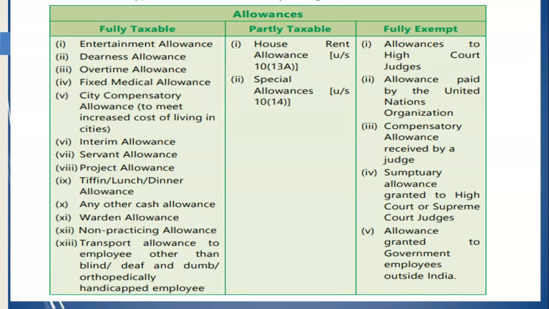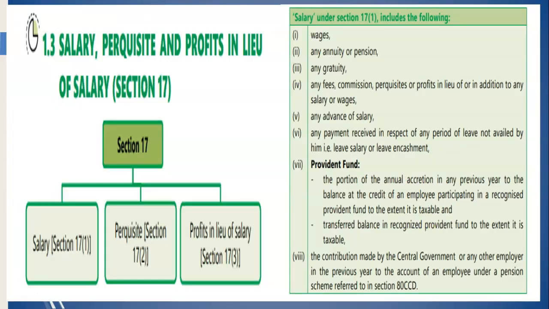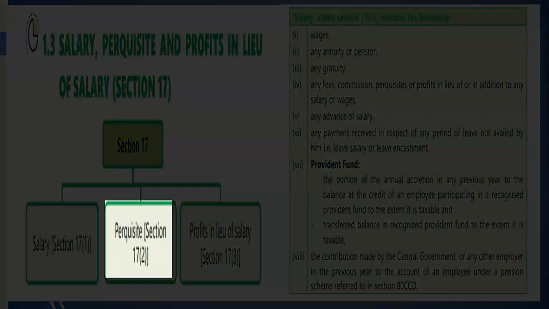And dear students, if you observed, I had also mentioned perquisites. Perquisites are those payments which are received by an employee from the employer over and above the salary.